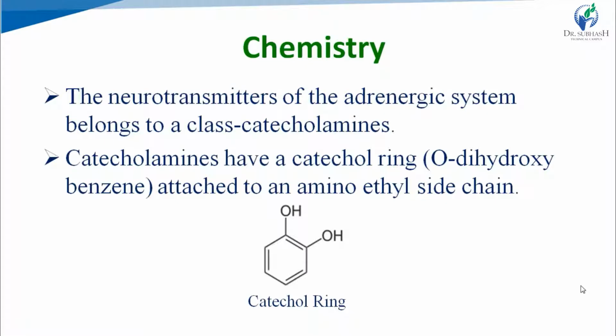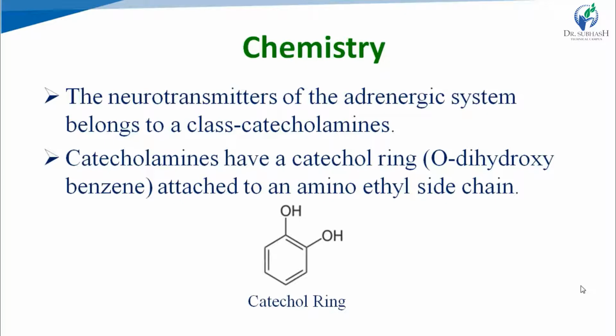That's why catecholamine. These three neurotransmitters have a common parent structure, which is catecholamine, means catechol ring attached to an aminoethyl side chain, and catechol ring means orthodihydroxybenzene. See in the structure, two hydroxyl groups are present at ortho position on the benzene ring.